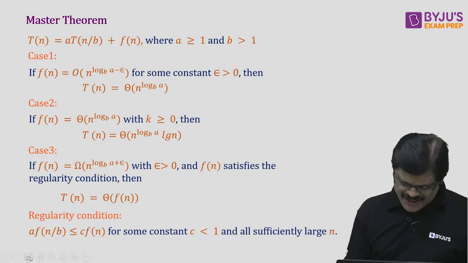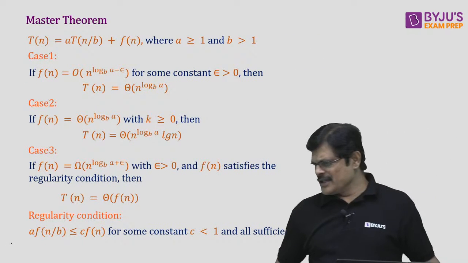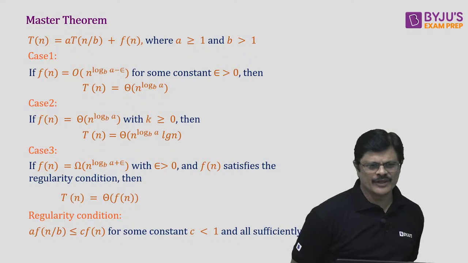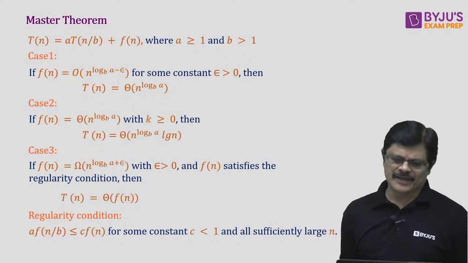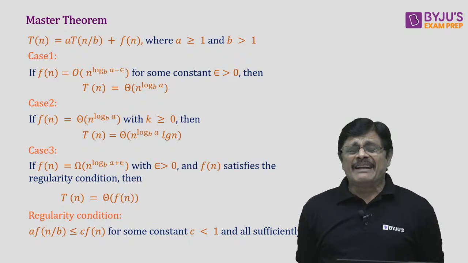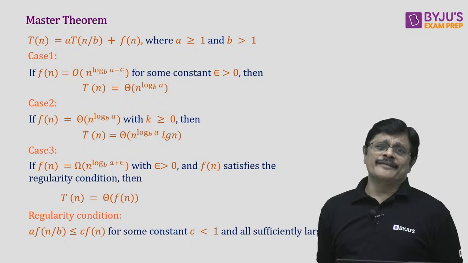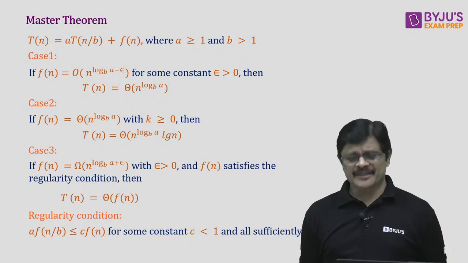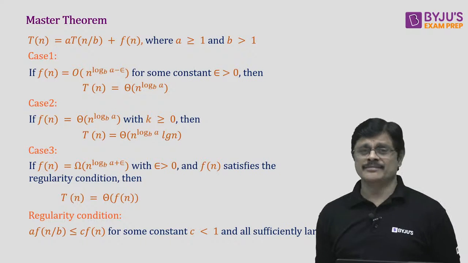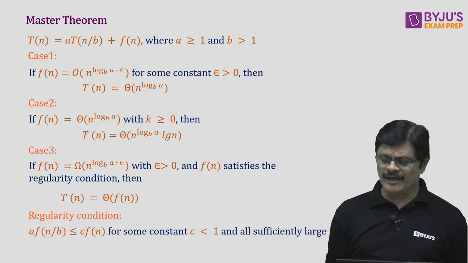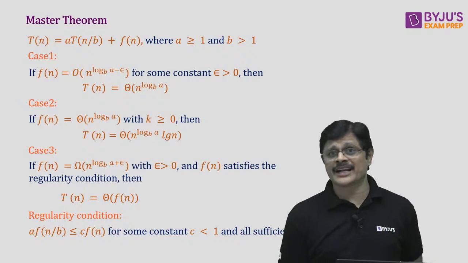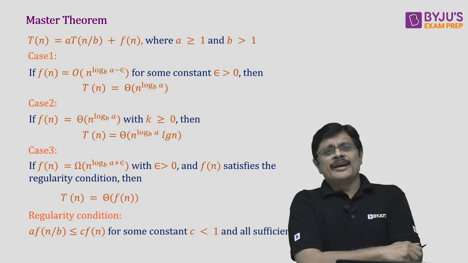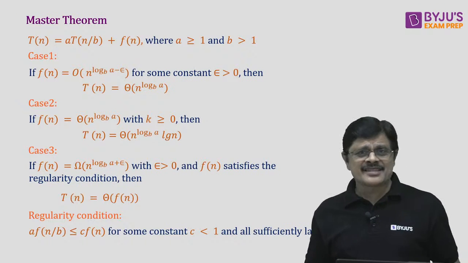Then comes the master theorem. So let us start with the master theorem. See, for a divide and conquer recurrence relation of this particular form, T(n) = a T(n/b) + f(n), where a is greater than or equal to 1. It can be 1 or greater than 1. b should be greater than 1 only. It cannot be 1. This is called the divide and conquer recurrence relation.